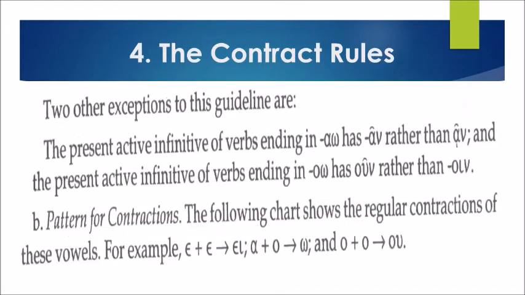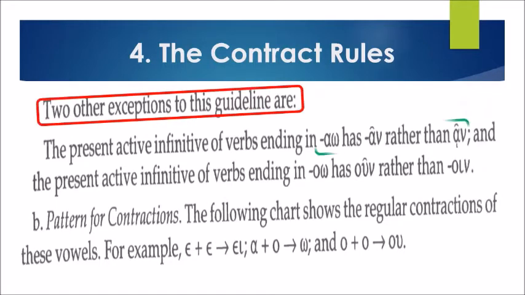Okay, let's proceed to two other exceptions to this guideline. The present active infinitive of verbs ending in alpha omega has alpha eta rather than alpha with iota subscript, and the present infinitive of verbs ending with omicron omega has omicron un rather than omicron iota nu. Okay, so patterns of contraction.